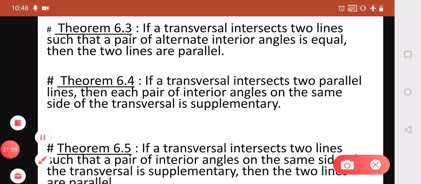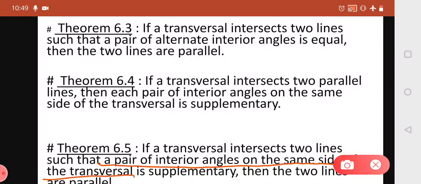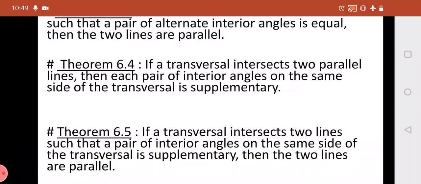Now converse of it means it is given that if a transversal intersects two lines, means the given two lines are not necessarily parallel, but the condition is that if a pair of interior angles on the same side of the transversal, from the two such pairs, if any one pair is supplementary, means if we add both the angles of that pair, it comes to 180 degrees, then the given two lines are parallel. This is what is given in the statement of theorem 6.5.